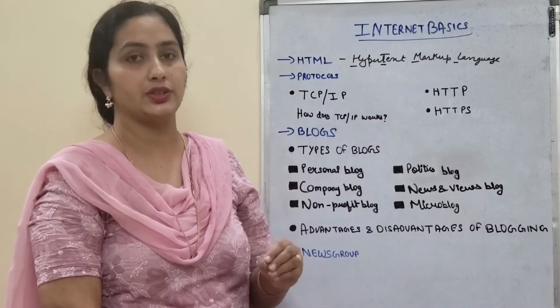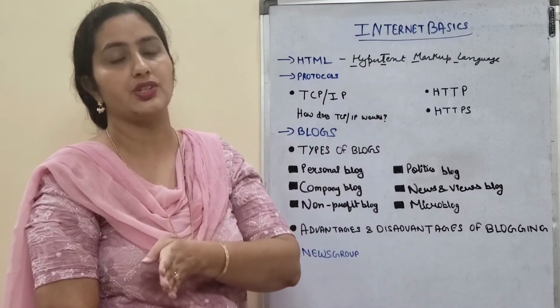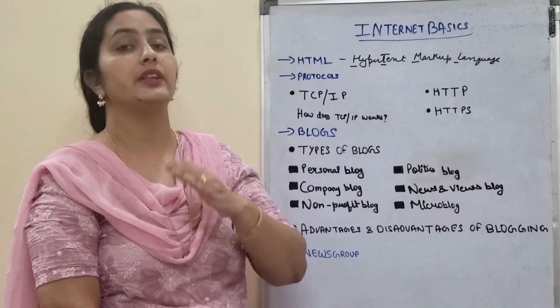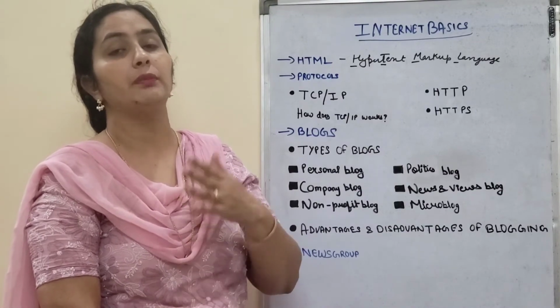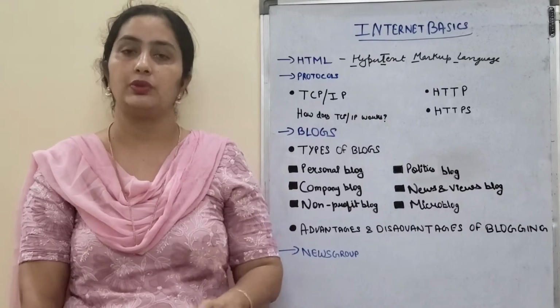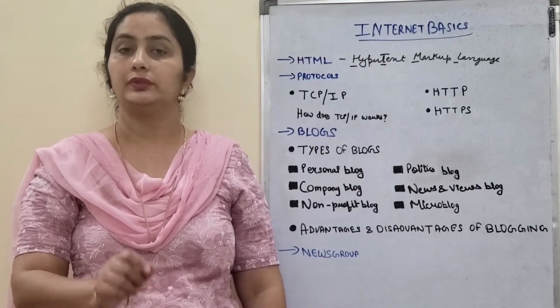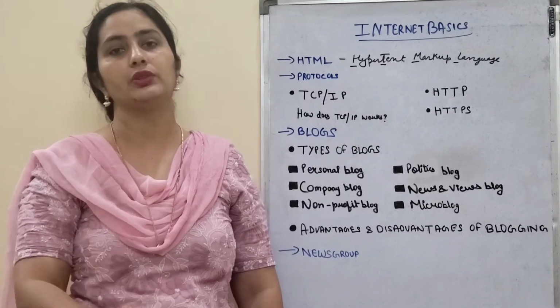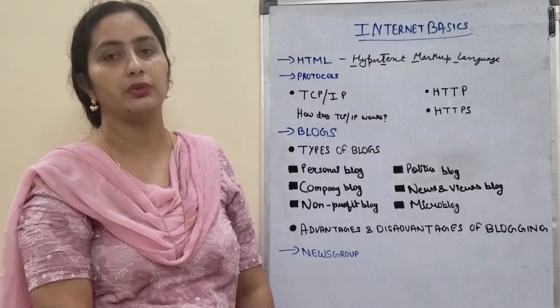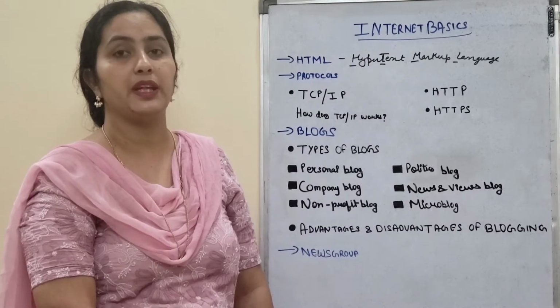When it reaches the destination, that coded message will be decoded back into its original form, so that the person for whom the message has been sent can read it. So this is HTTPS.